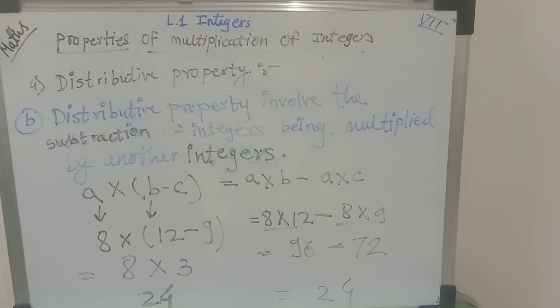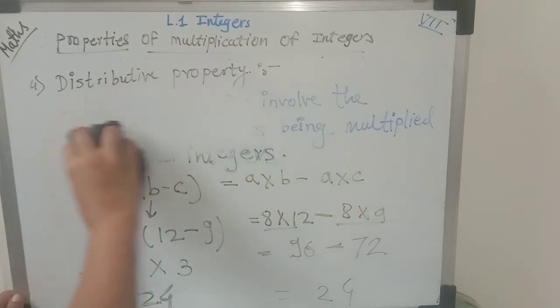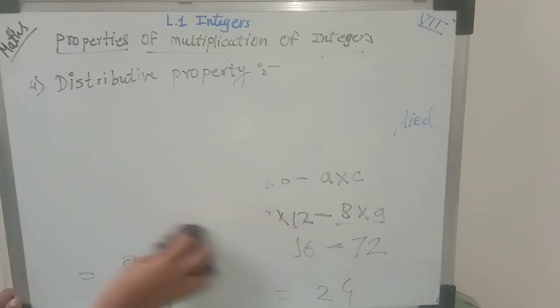So here we have finished all the properties of multiplication of integers. I hope you have understood. Let's take one rapid recap of what we have learned about the properties of multiplication. First we have seen the closure property. That closure property is saying that whatever integers you take for the multiplication, the product of those integers is also an integer. That property is the closure property.